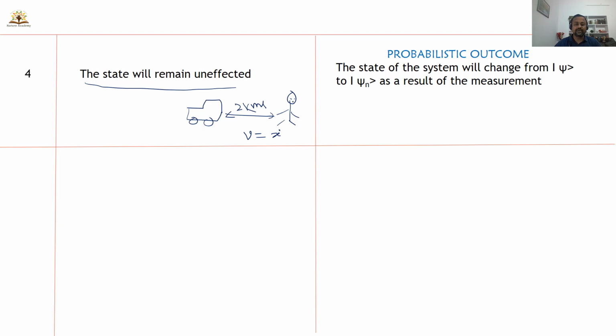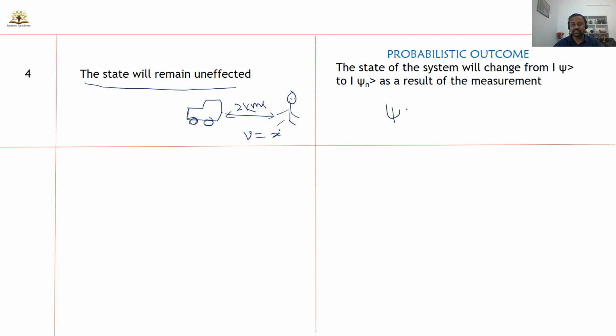So when a person tries to measure something on this car, that may be momentum or velocity, the state of the car, the state of the system will not change. This is classical mechanics. But in quantum mechanics, the state of the system will change from psi to psi n as a result of the measurement.